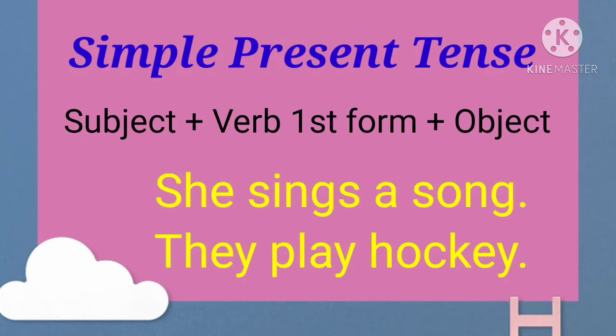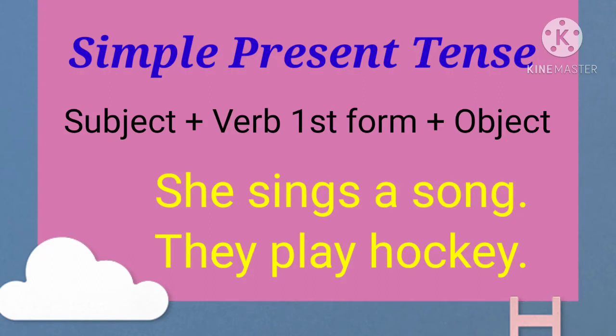In the simple present tense we will use the first form of the verb, and with the singular we will use the first form of the verb plus S or ES. And with the plural subject we will use the plural verb. You can see the example.